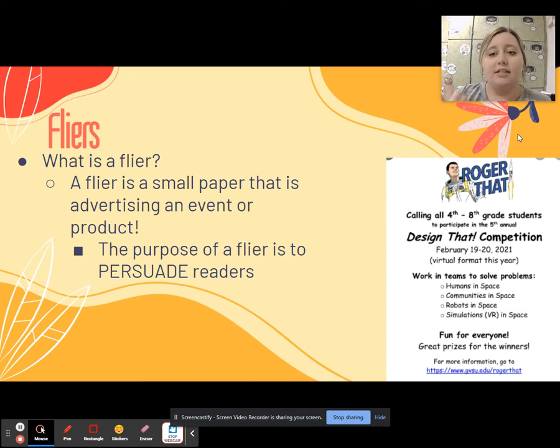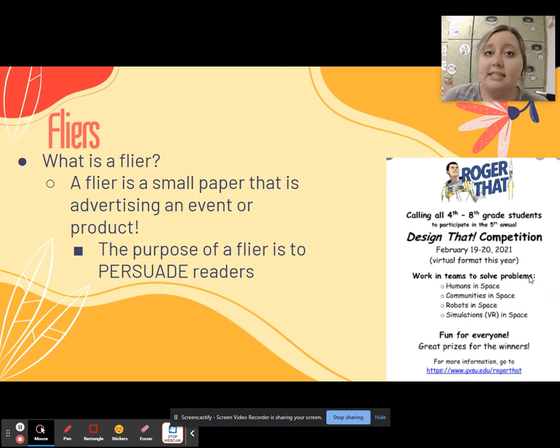So we know that if it's trying to get us to do something or buy something, the author's purpose would be to persuade, right? Because when the author's purpose is to persuade us, it's to try to get us to do something. If you look over here at this image, it's an image of a flyer. Okay, this is an example of one. It says calling all 4th through 8th grade students to participate in the 5th annual Design That competition.